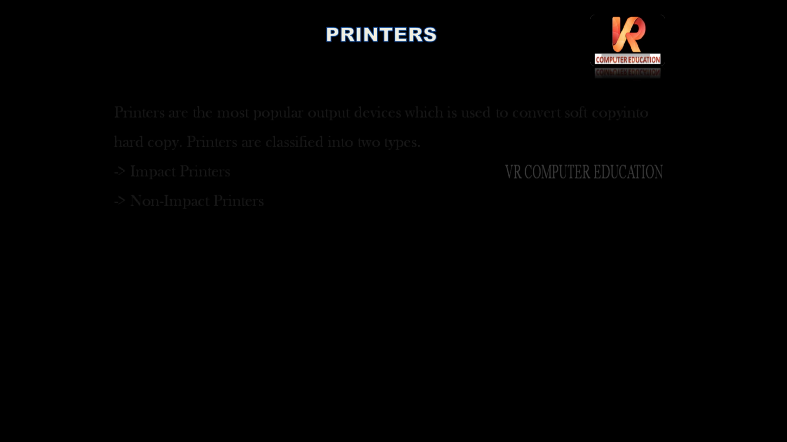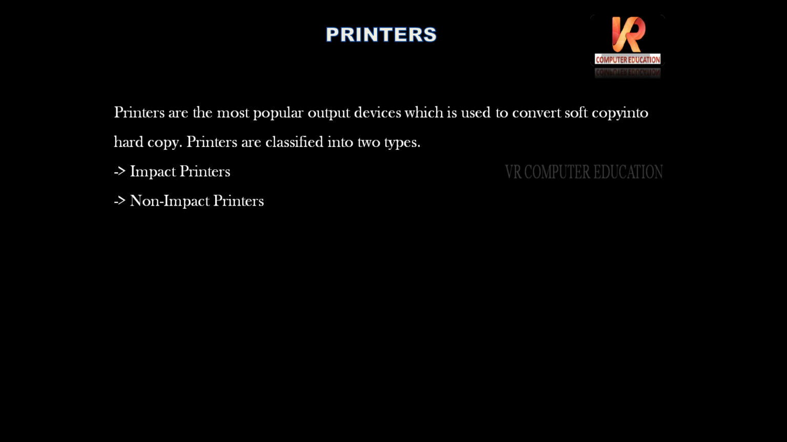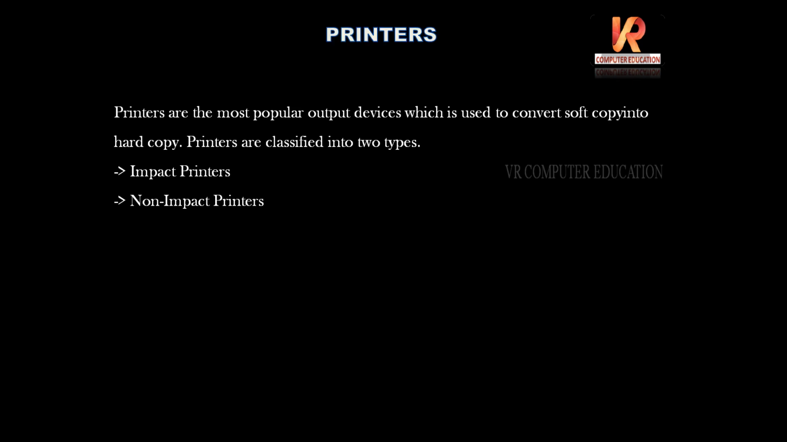Printers, most important. Printers are the most popular output devices which is used to convert soft copy into hard copy. Printers are classified into two types: impact printers and non-impact printers. So a printer will convert soft copy into hard copy. So two types of printers: impact printers and non-impact printers.